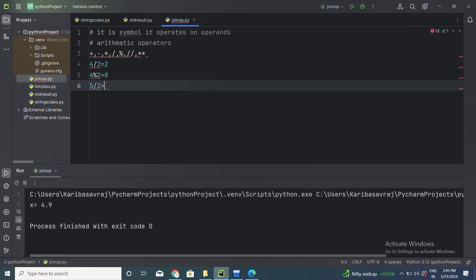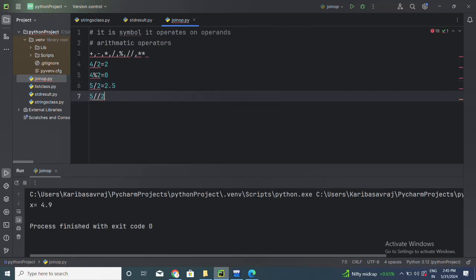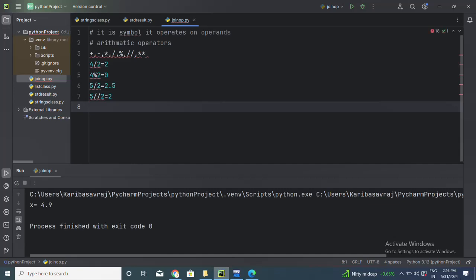What is the answer? 2.5. If I take 5 floor division 2, it gives the integer part of the quotient, that is 2. Then if I give 2 double star 3, what does it mean? 2 to the power of 3. What is the answer? 8.